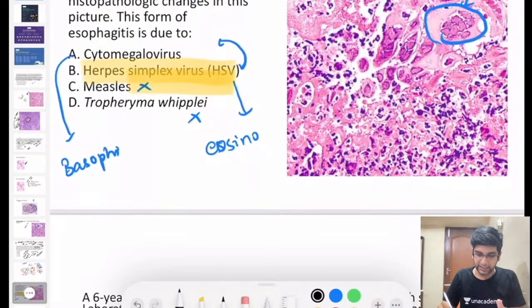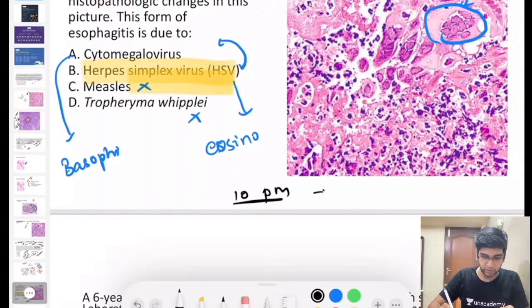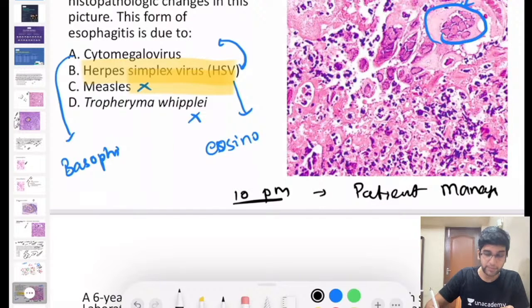Okay, I'll end it here today. If you're free at 10 p.m., we'll have an impromptu session on patient management. I'm just going to give you inputs from a pathology point of view. This might be useful for you when you become a postgraduate, because pathology is one of the important factors in arriving at a diagnosis in most patients. I'm going to talk about what you should keep in mind when you become a resident in order to arrive at a correct diagnosis, right?